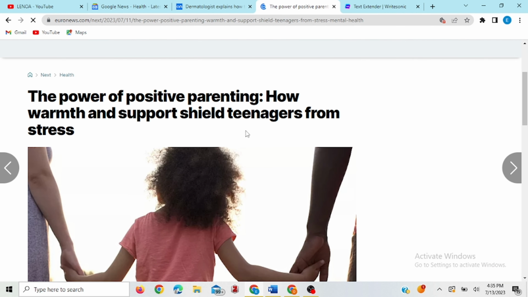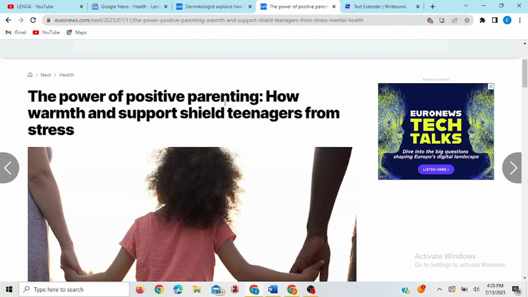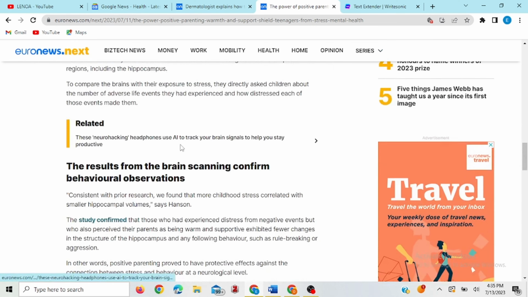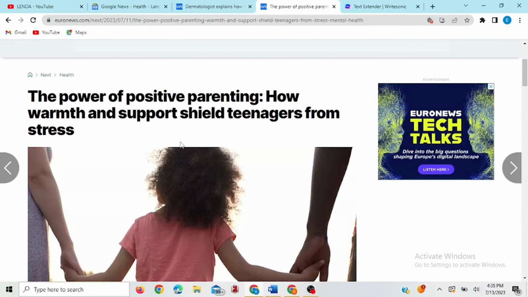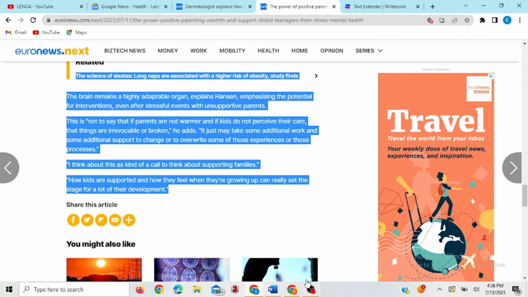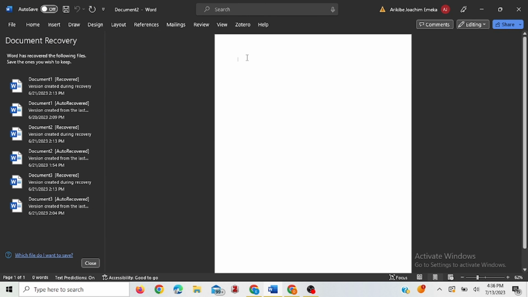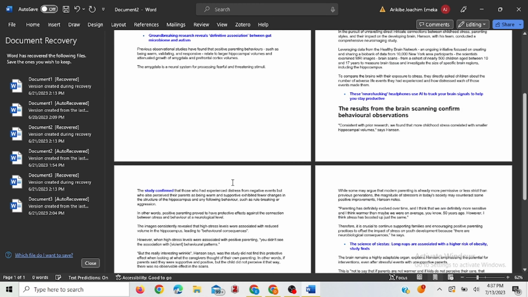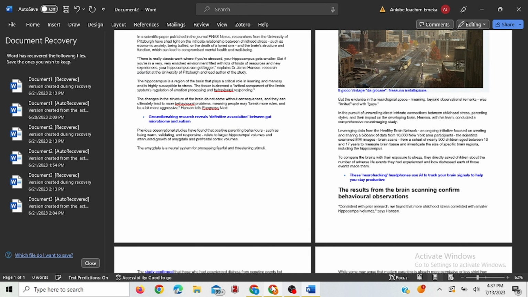Now, I have seen something that I like. It says the power of positive parenting, how one can support shield teenagers from stress. So I like it, and I'm going to use it to do what I need to do here. So what I have to do now is to copy this. Now paste it on a notepad. Okay, it's pasted now. I'm also going to copy the title and paste it too.